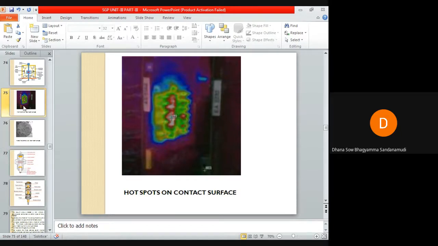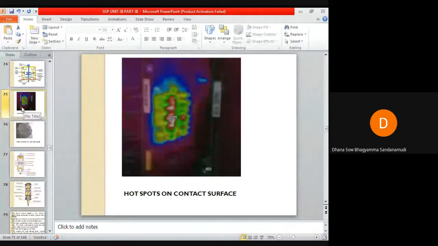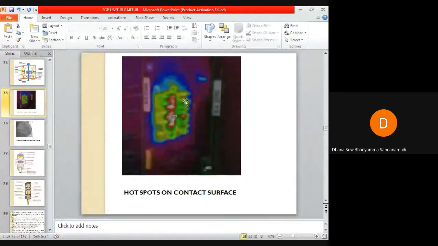Let us come to the STP subject. These hot spots, these red portions that you can see, will emit electrons and act as cathode spots.